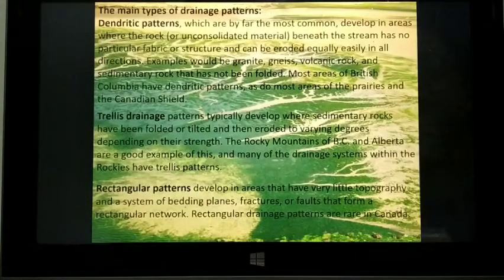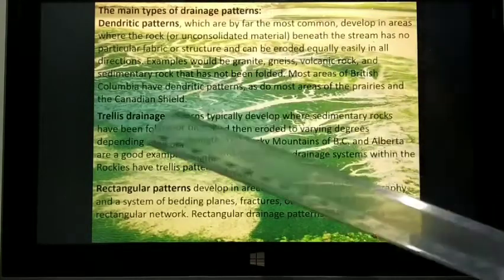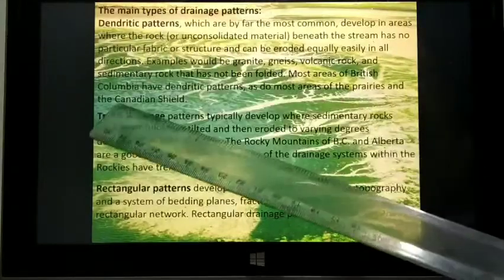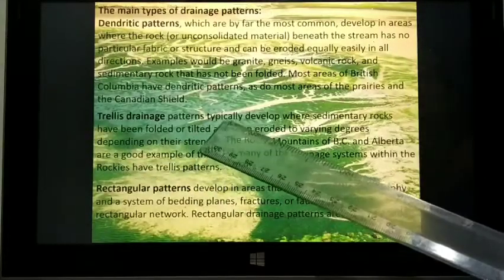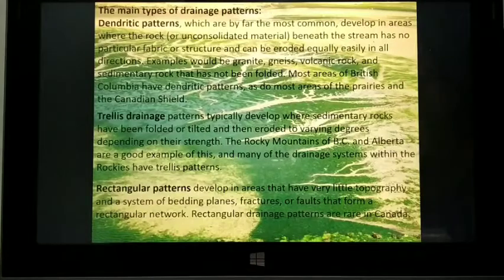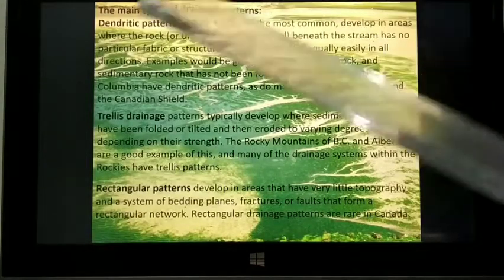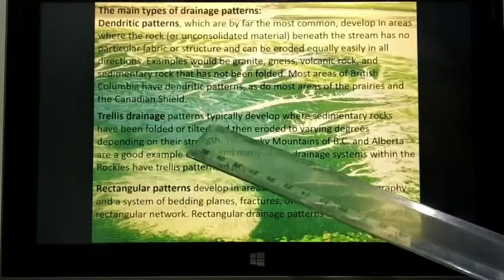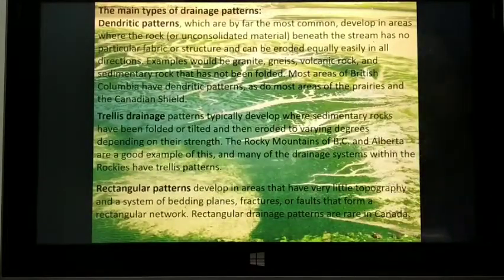First is the dendritic pattern, which is very common and develops in rocky areas, beneath the stream. Second is the trellis drainage pattern, which typically develops where sedimentary rocks are found. As I told you just now, this type of drainage pattern depends upon the composition of rocks and the geological landscape of the particular area.